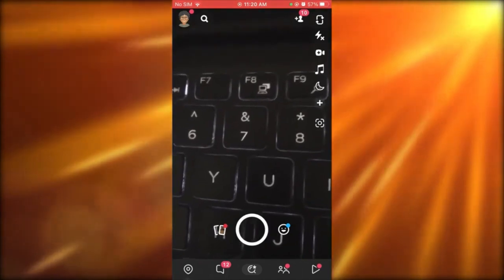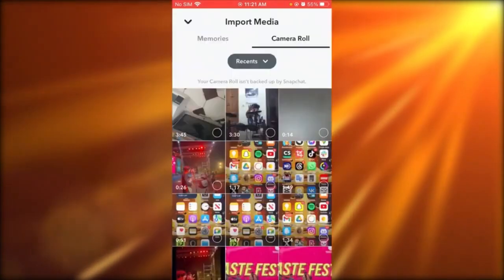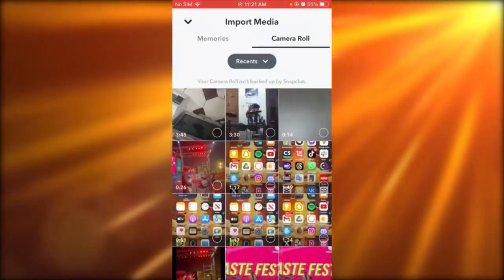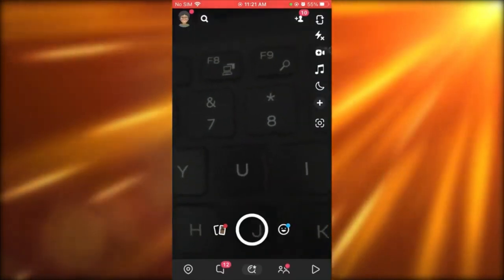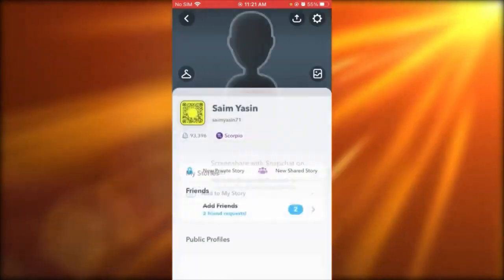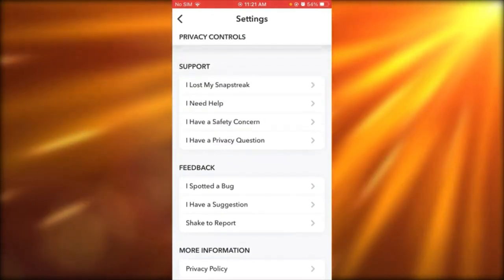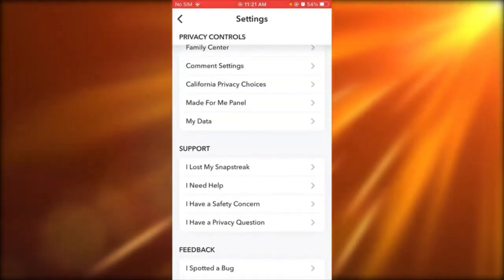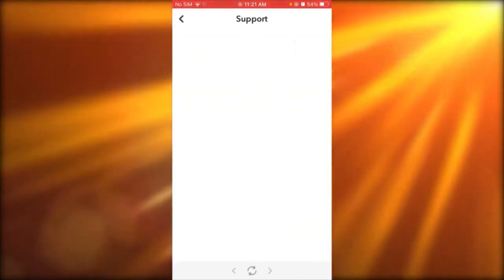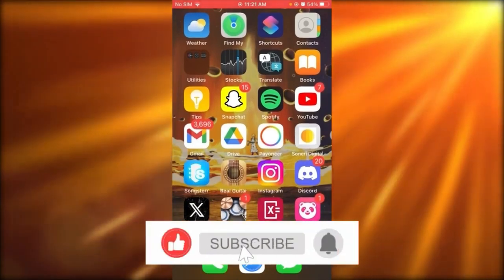Basically, all you need to do is have a proper account to add videos on Spotlight. As you can see, you can upload any video onto Spotlight. Just go ahead and upload videos on Spotlight, and once you start getting views, you can actually monetize yourself through the settings. You're going to go through settings, scroll down to where it says I need help, or you can even report a problem, but I'm going to go with I need help. Once you do that, it brings you to support. Then you contact the people at Snapchat support to monetize your Spotlight if you have enough views and enough followers, and that should do it for you.